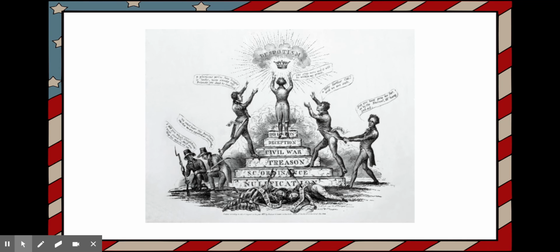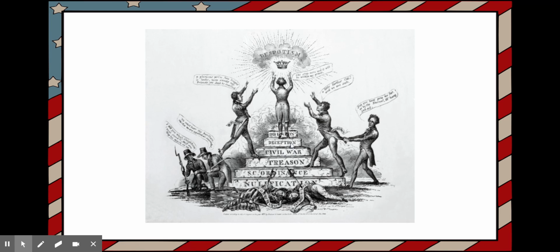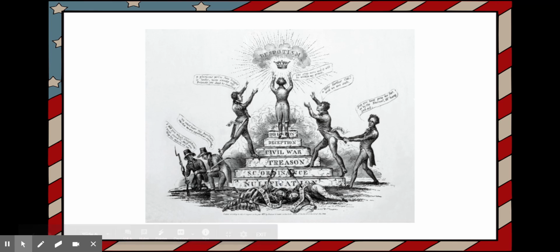And this is a political cartoon that talks about the nullification crisis, showing what all this leads up to. The nullification down here at the bottom leads to the South Carolina Ordinance, which would lead to treason, then to a civil war, then to deception, then to disunion, and despotism is the king or the crown there. So they're saying without the nullification, none of this other stuff happens. That's the base of everything.